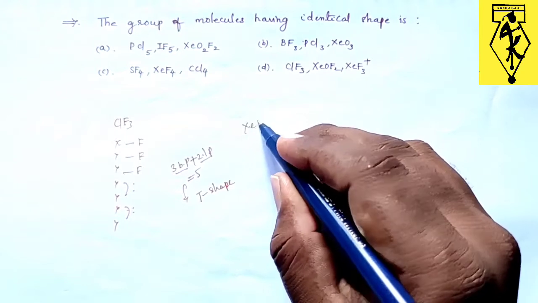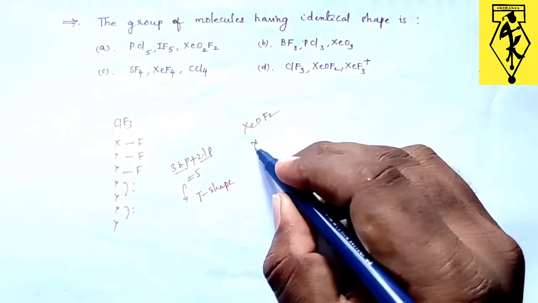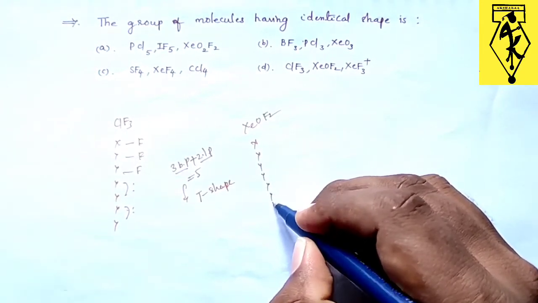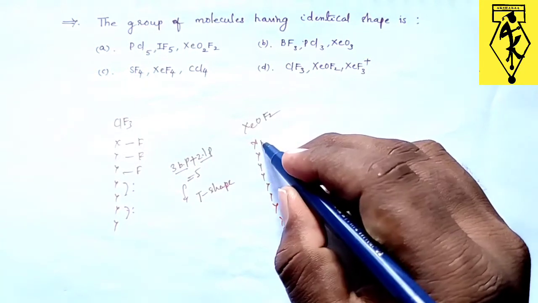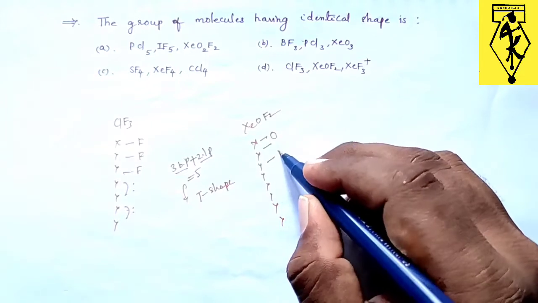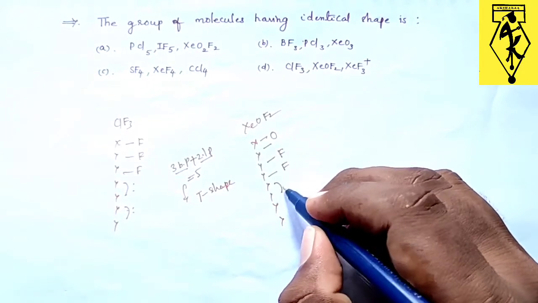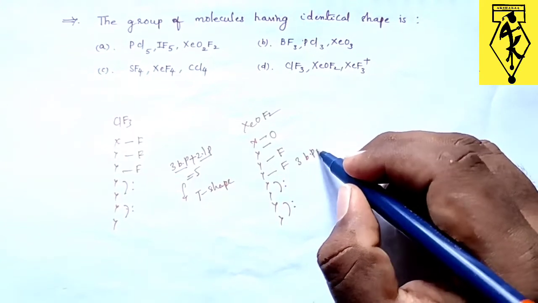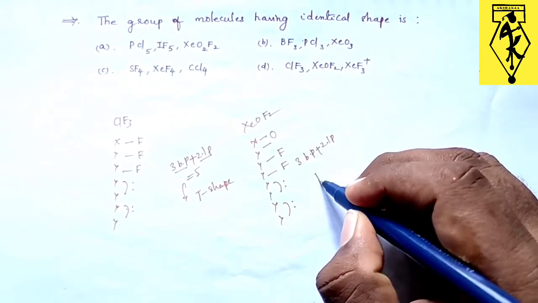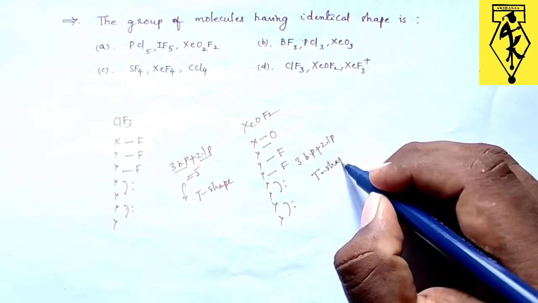And let us take XeOF2, again xenon will be the central atom, so it will have totally 8 valency electrons, and oxygen is divalent, and fluorine is monovalent. So this is one lone pair, this is one lone pair. Again here I have 3 bond pairs and 2 lone pairs, so this will have T shape.